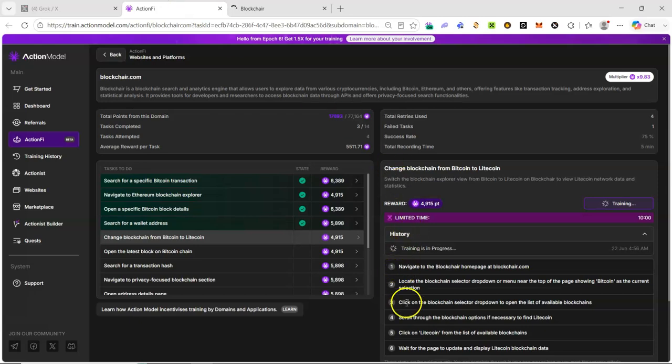So let's still get to read the instruction. Click on the blockchain selector to open the blockchain list. Scroll through the blockchain options if necessary to find Litecoin.